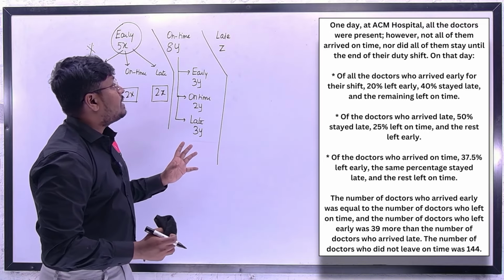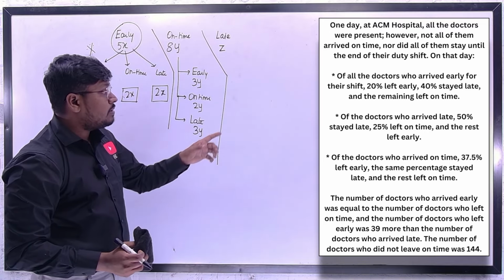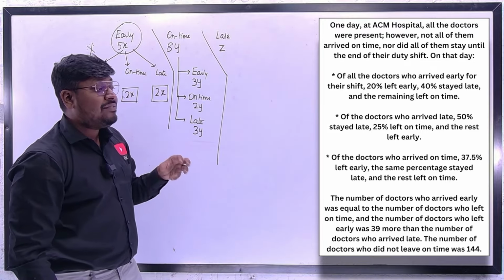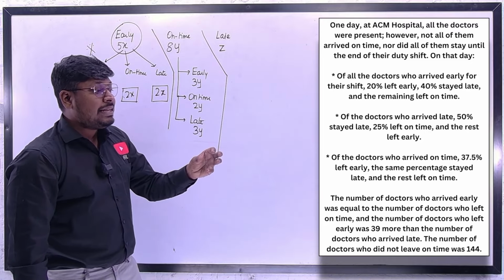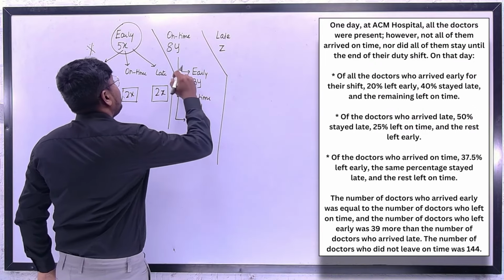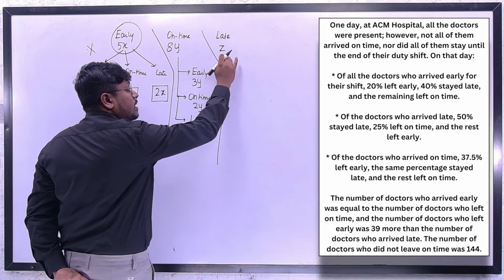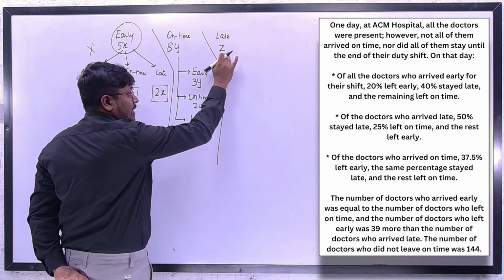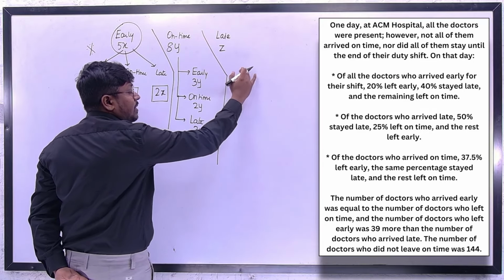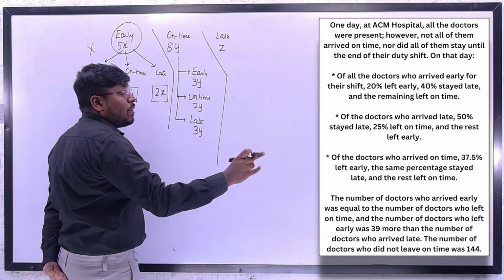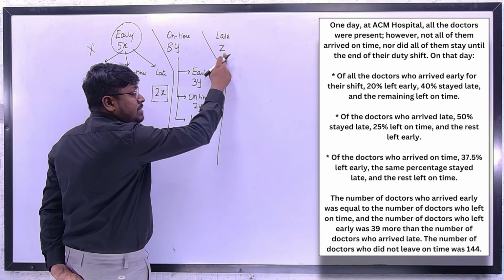So now the late one, right? The second point. Just a moment. Yes, second point. Of the doctors who arrived late, 50% stayed late. So now we have assumed 5x and 8y, and at last the total number of doctors who arrived late. Of the doctors who arrived late, 50% stayed late.